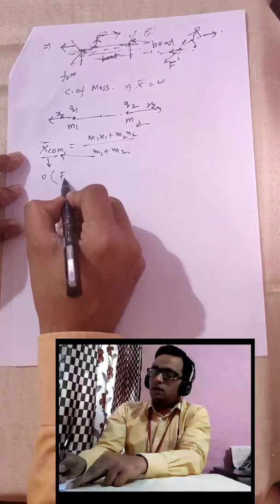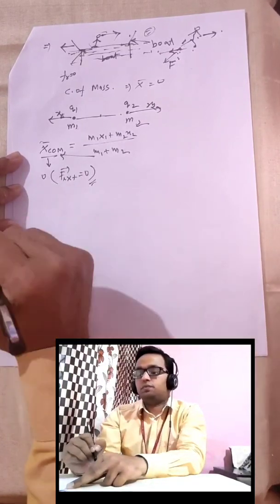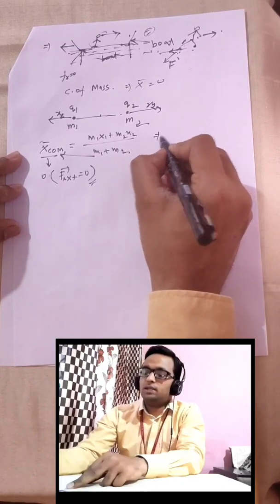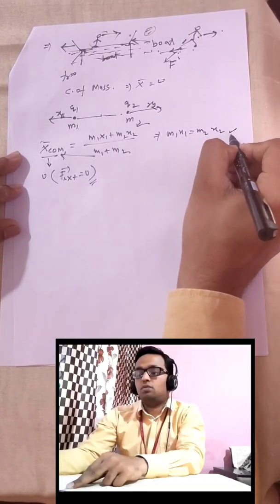Why 0? If F external is 0, otherwise it can't be 0. So from here we can say that m1 x1 equals m2 x2.